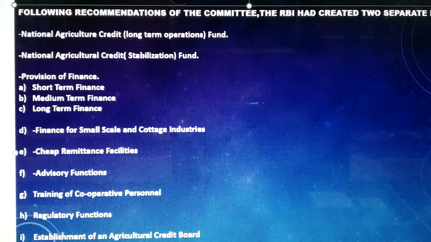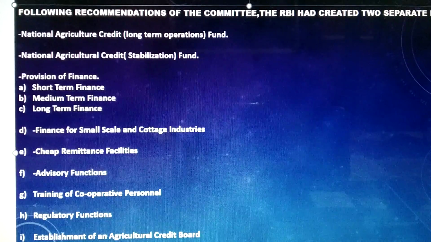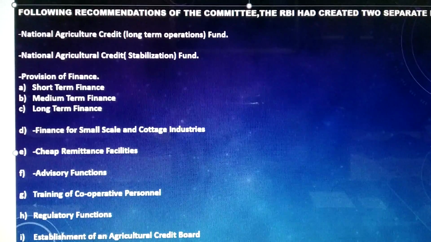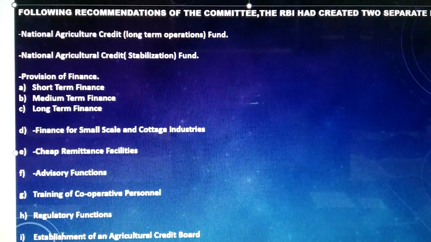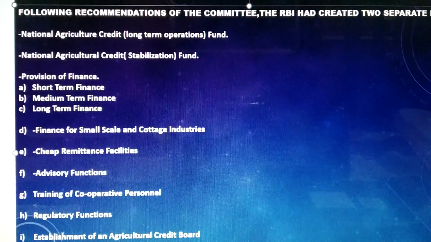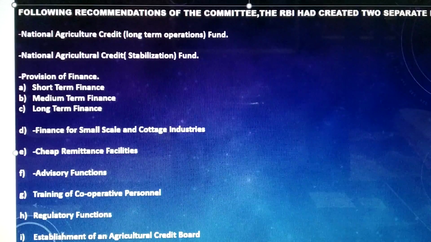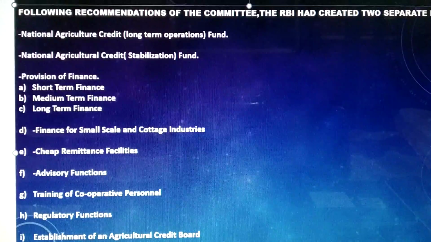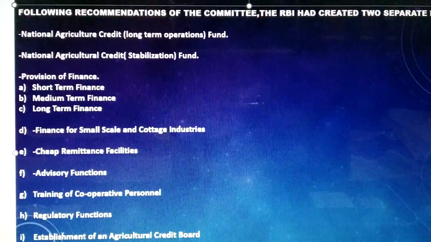The short-term credit sanctioned by the bank went up from rupees 112 crores in 1960-61 to rupees 795.5 crores in 1978-1979. So we can say in short, financing for seasonal agricultural operations and marketing of crops is short-term financing. Now moving on to medium-term financing.